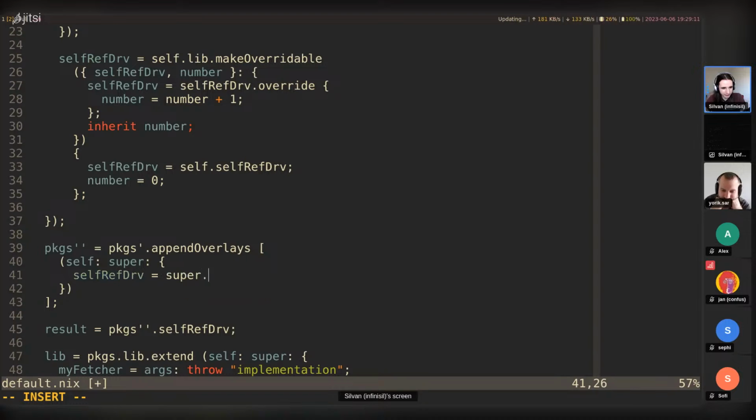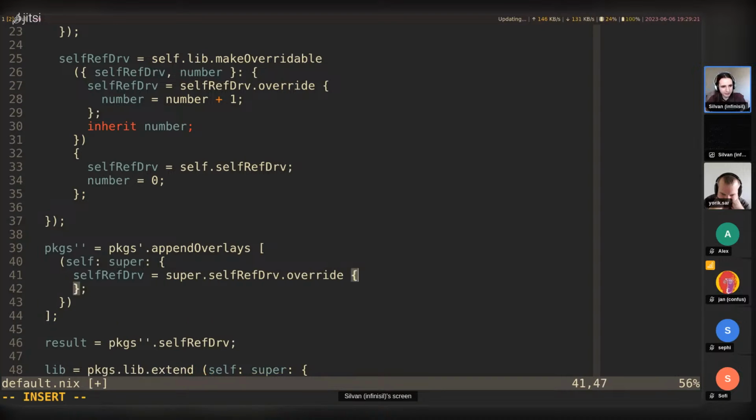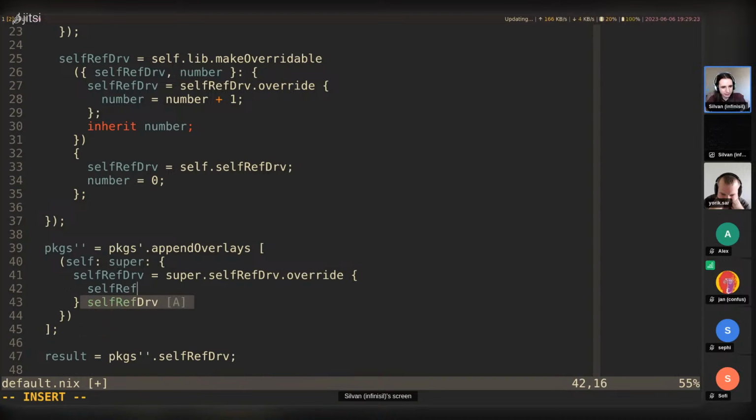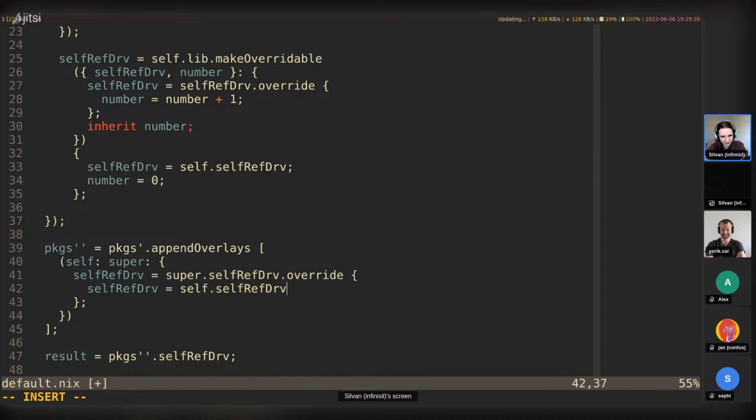So I'm going to use super.self-ref_drv because I'm directly defining the attribute down here. And now I'm going to use override exposed by the makeOverridable. I'm going to say self-ref_drv equals self.self-ref_drv. I think it's like this.